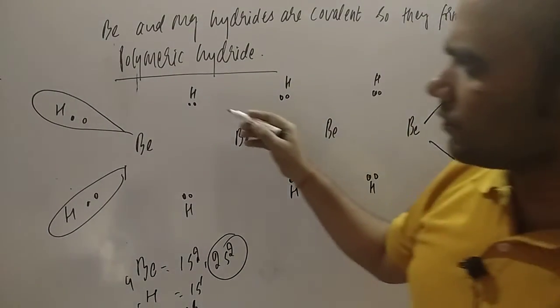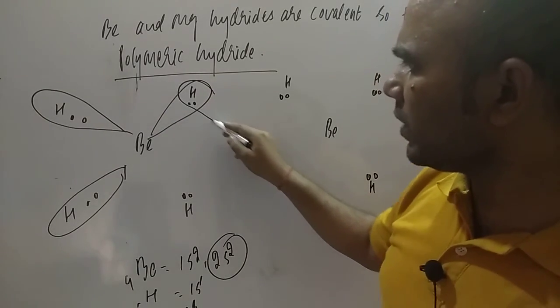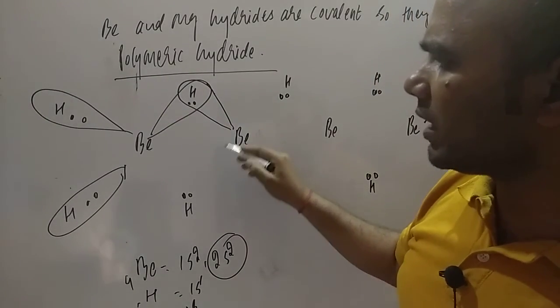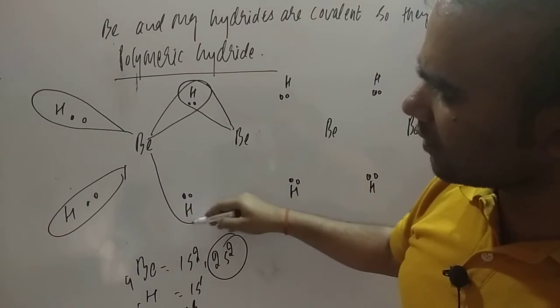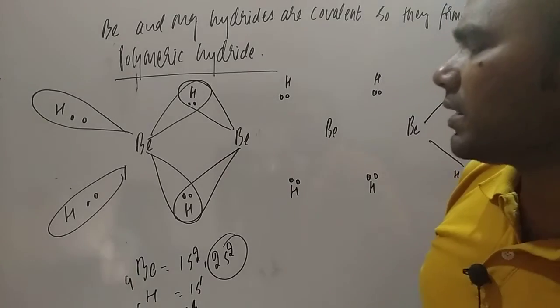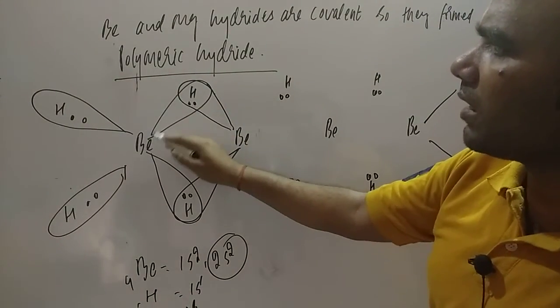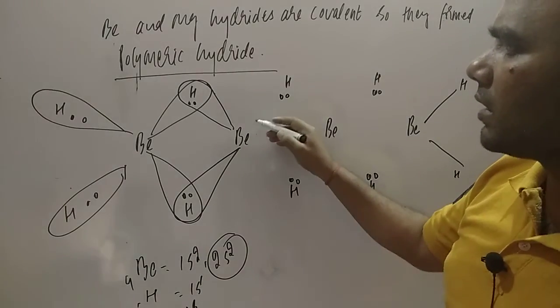But if you see, student, here it is a 2 electron 3 center bond. Here also you can see this is forming a 2 electron 3 center bond. So 2 electrons are there and 3 atoms are there.